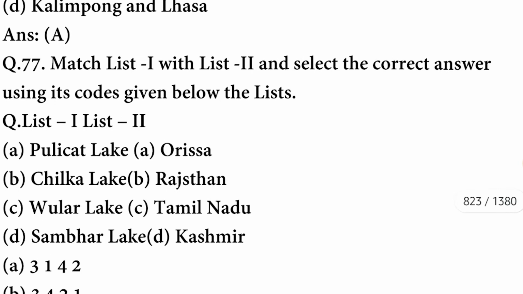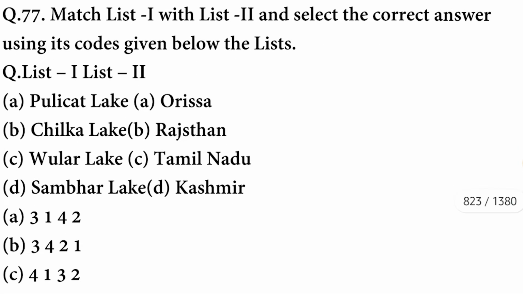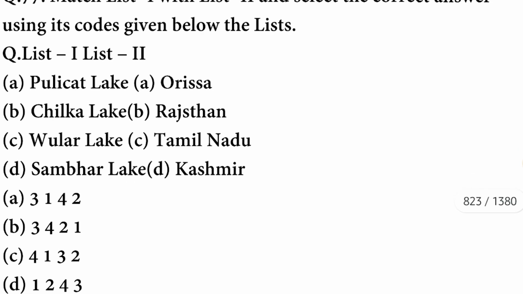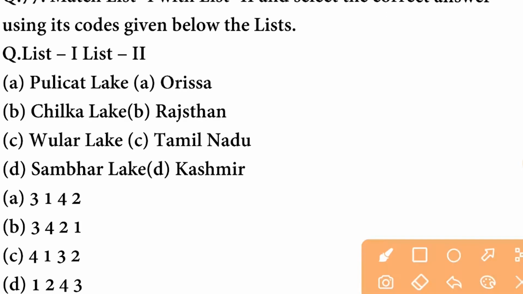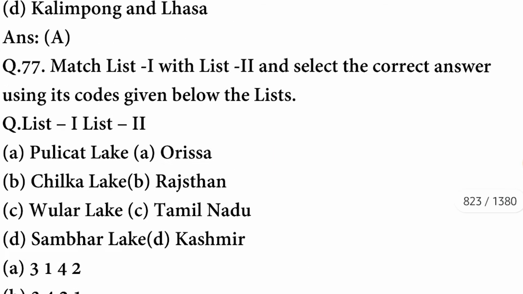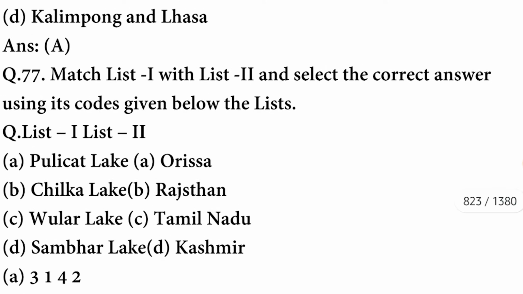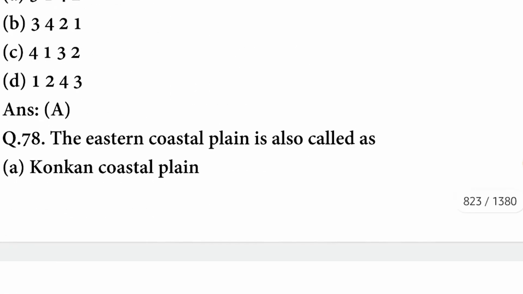Match first list with second list and select the correct answer using the code given below the list. List 1 and list 2. Pulicat Lake, Chilka Lake, Wular Lake, Sambar Lake and the respective states have been given here. We will have to match all these. So first, Pulicat Lake is located in Tamil Nadu. Chilka Lake is located in Odisha. Wular Lake is located in Kashmir and Sambar Lake is located in Rajasthan. A option is correct. Next question.